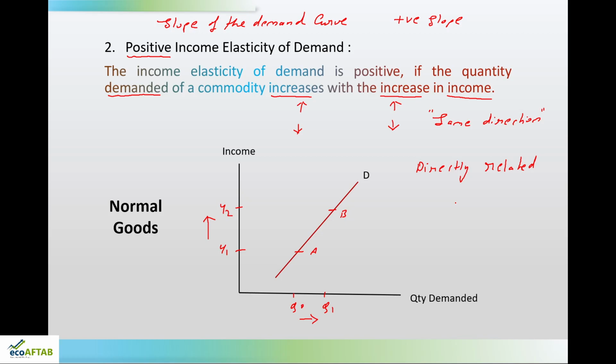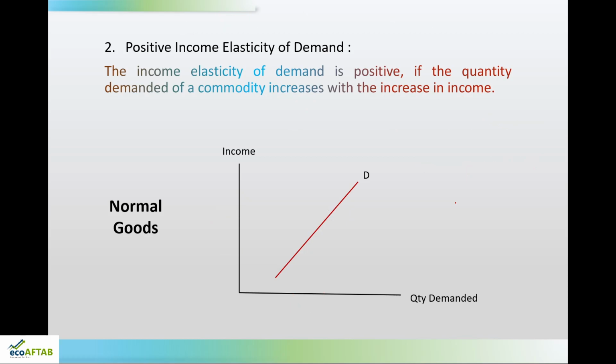Similarly, certain goods are there which will boost the consumption if income increases, or which will reduce the consumption if income decreases, such as certain electronic goods such as television, refrigerator, clothing, or high quality products. These are the goods where the consumer is waiting for his income to increase so that he can buy more. If his income reduces, he will buy less of those commodities. Such goods are called as normal goods.